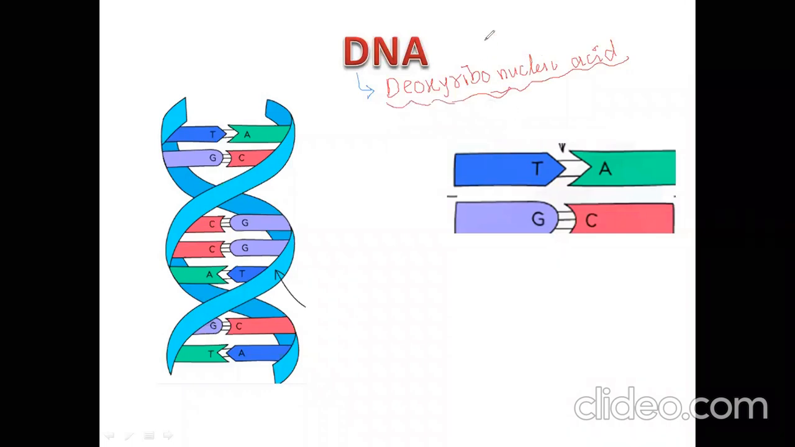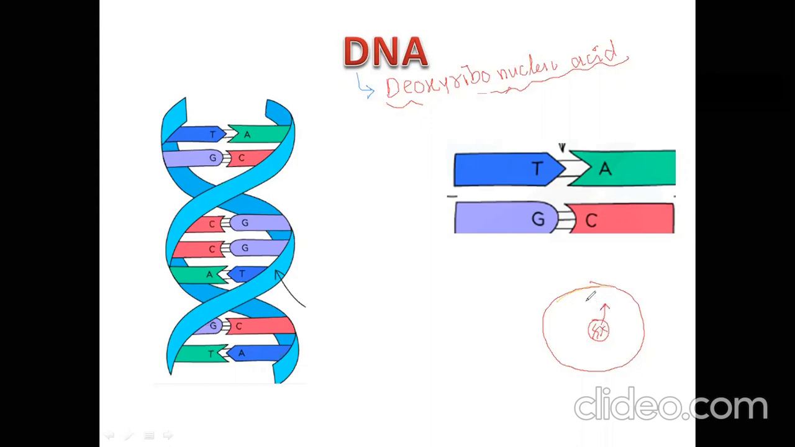So let's suppose this is your cell, and this is the nucleus. Inside the nucleus, DNA is present. Later on I will tell you it is present in the form of chromosomes, but for now just keep it in mind. DNA is present in the nucleus, and this DNA contains information in the form of nucleotides. Nucleotide is the basic unit of DNA, I will tell you about it now.